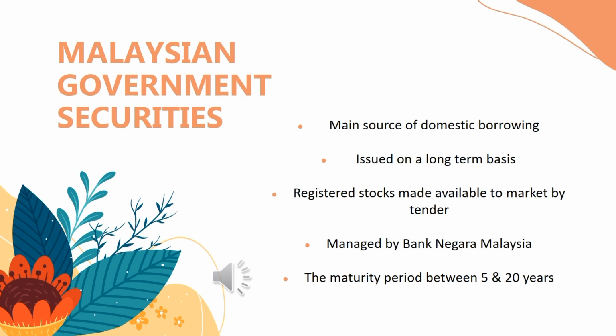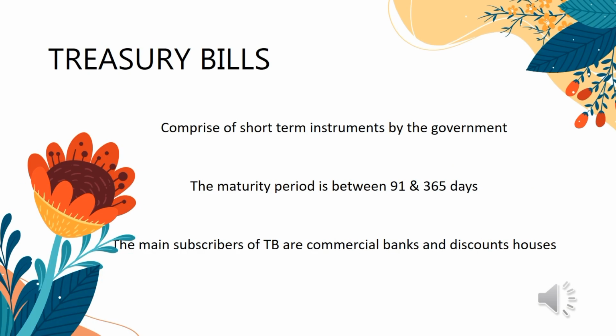and are managed by Bank Negara Malaysia. The maturity period is between 5 and 20 years. The major subscribers of MGS issued are Petronas, EPF, Bank Negara Malaysia and Bank Simpanan Nasional. Treasury bills comprise short-term loan instruments issued by the government periodically to finance the redemption cost of matured bills. The maturity period is between 91 and 365 days.